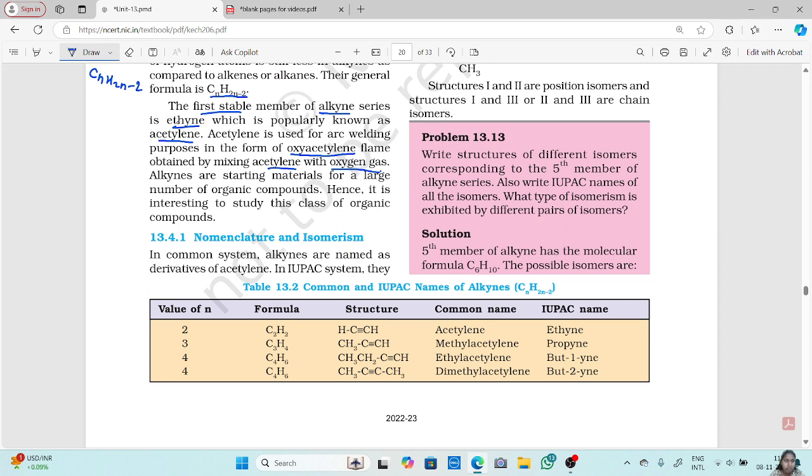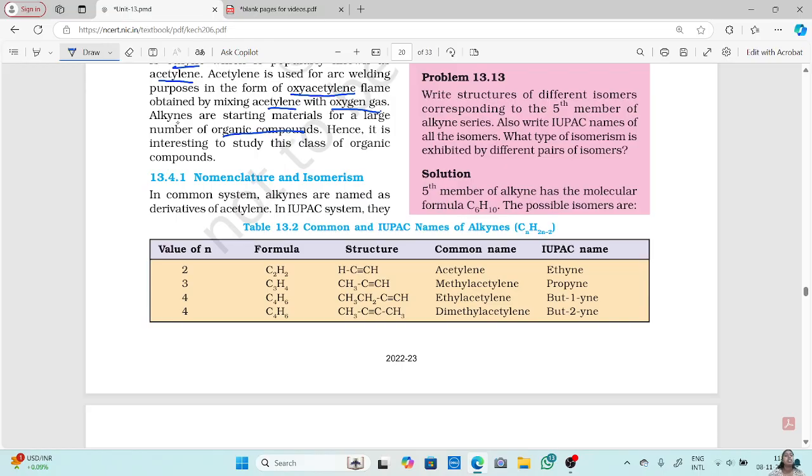oxygen gas. Now alkynes are starting materials for a large number of organic compounds, hence it is interesting to study this class of organic compounds. Now first we will learn about their nomenclature and isomerism.